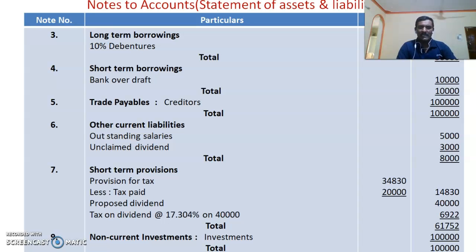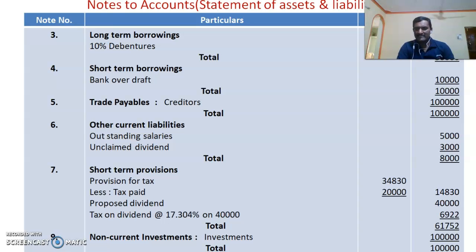Then other current liabilities has two items. One is outstanding salaries and another is unclaimed dividend. Outstanding salary is given in the adjustment. Then unclaimed dividend is given in the trial balance. Then short-term provisions. Regarding this, provision for tax is given in the adjustments, rupees 34,830 it will become. Then out of that we have to deduct the tax paid. It is given in the trial balance.